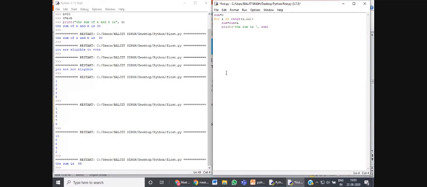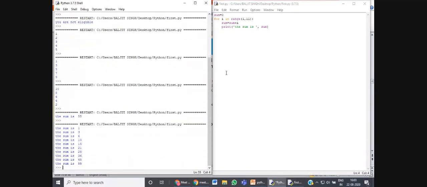But if I give the indent here, see how the output will be different. This output will give us the sum at every step. In the first step, the value 1 is printed because sum is 0, so sum plus 1 is 0 plus 1 is 1.